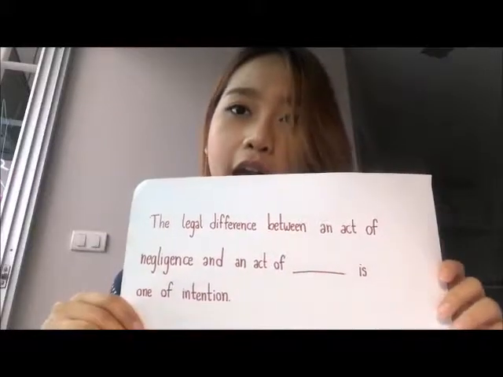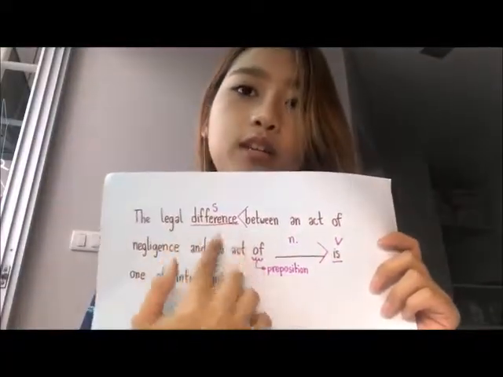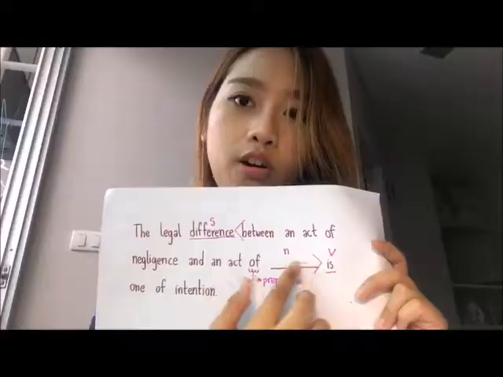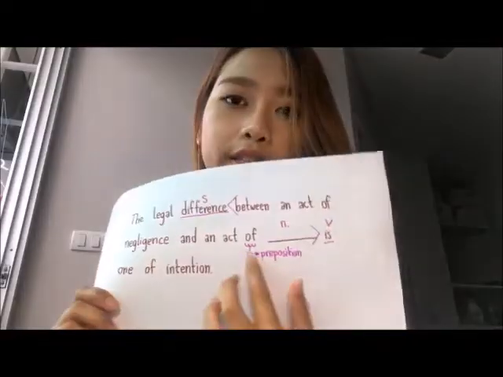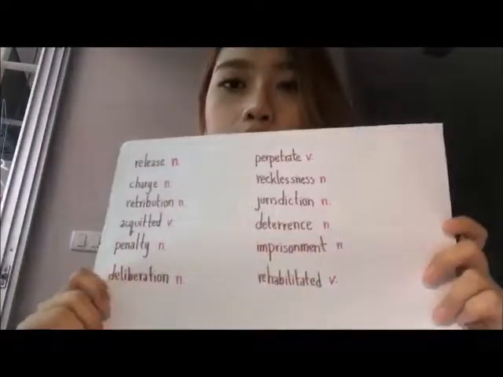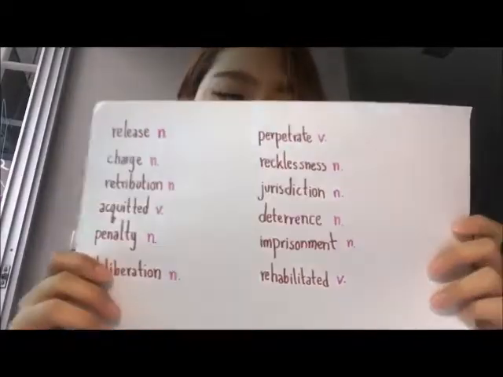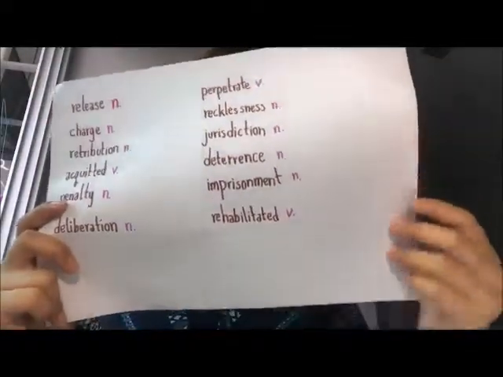An act of negligence and an act of blank is one of intention. If we look at the sentence structure, we will find that difference is the subject, is it a verb, and this is a preposition cause. Yes, and in front of the blank it is the preposition of, and after it must be a noun. Look at the choices. We can cut acquit, and we can cut perpetrate, and we can cut rehabilitated.